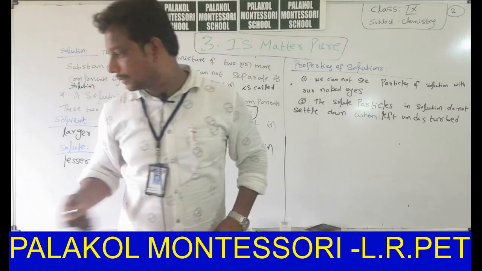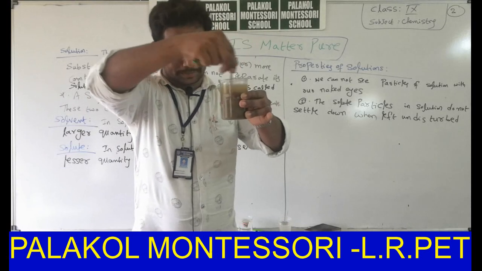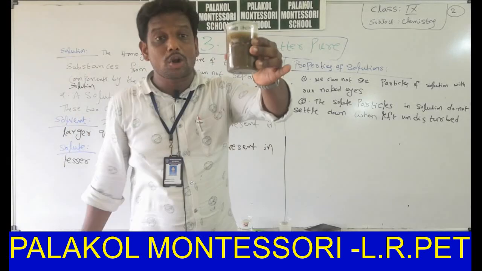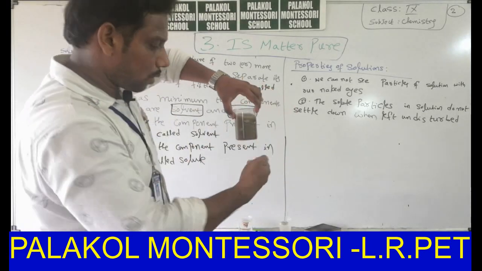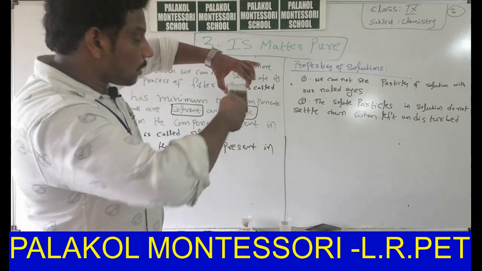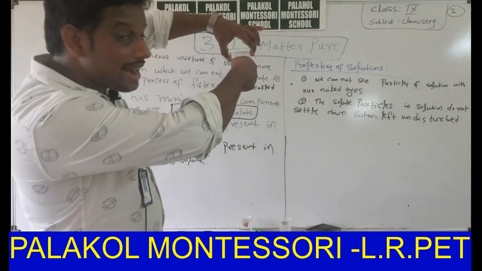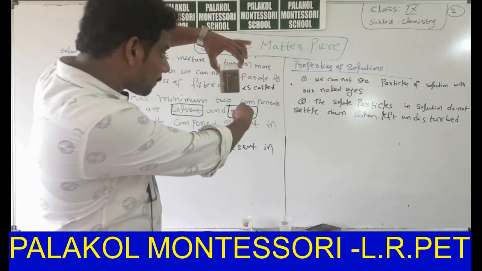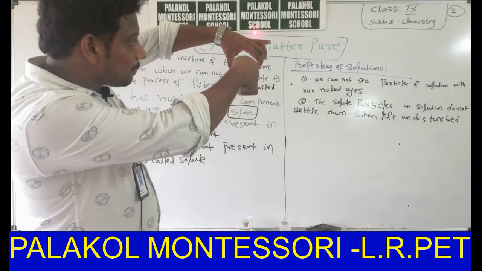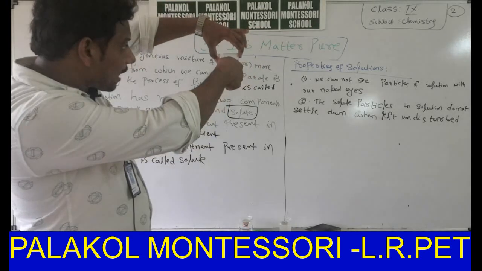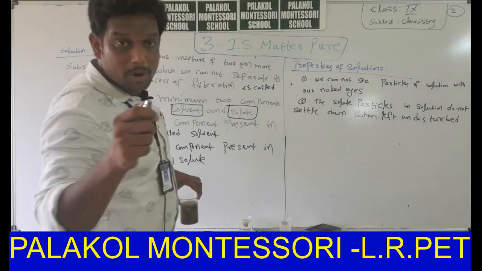Say for example, if you take this solution, this is a heterogeneous mixture. Very important concept. Now if you pass laser light, we can do this activity at home. Can we observe any spot on the whiteboard? If you pass light through the muddy water, we cannot observe any spot formed on the board.